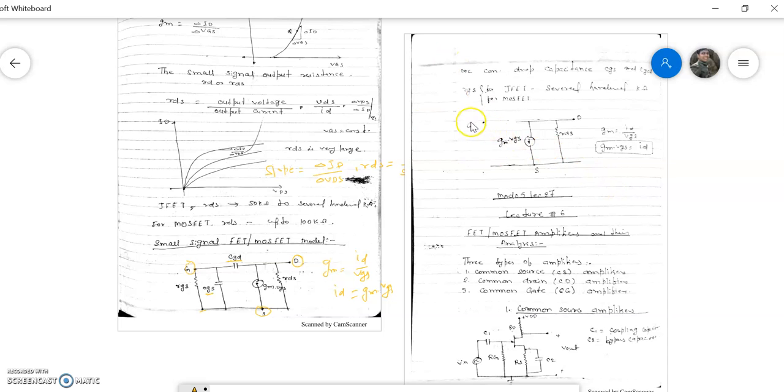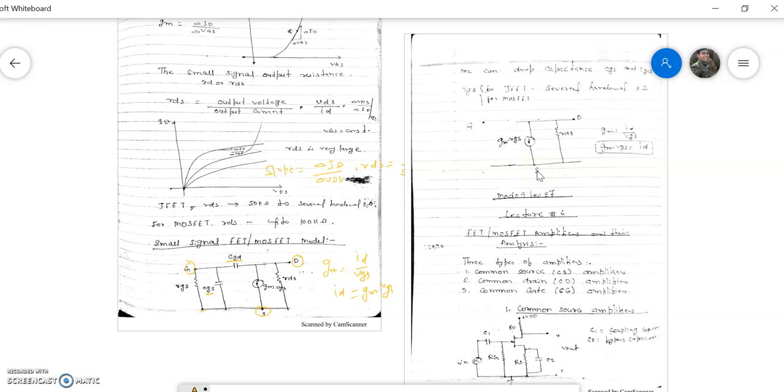So this is the gate terminal, this is the drain terminal, this is the source terminal. Since the output resistance between drain and source is RDS, this is the drain current, and since gate terminal is isolated from the source terminal, since the input resistance is very high for the MOSFET. So you have to remember both equivalent circuit diagrams, but for simplicity purpose we are using this equivalent circuit for the AC analysis.